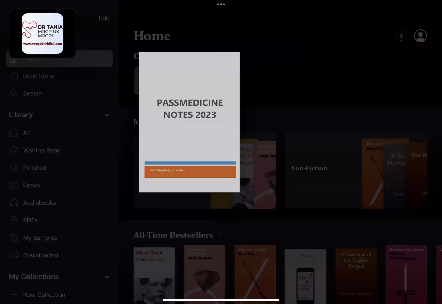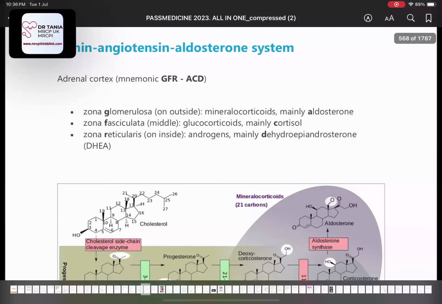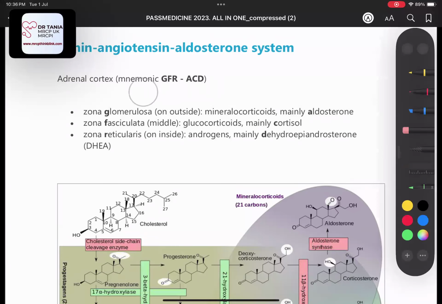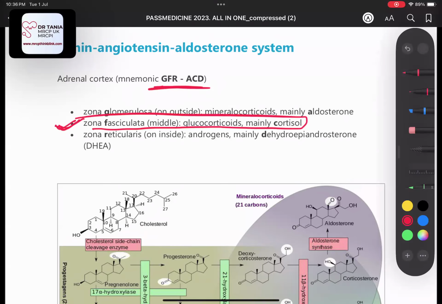This is our GFR and SED, as I was telling you, right? This is our GFR and acidity. This fasciculata is our today's study topic. Whenever glucocorticoid cortisol is increased, that is what we call Cushing syndrome.